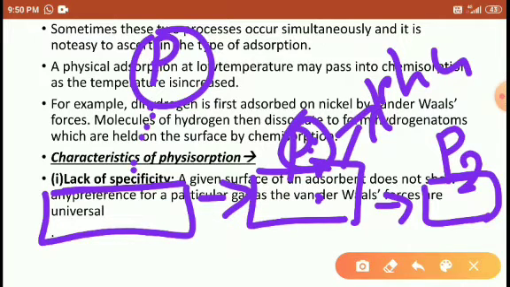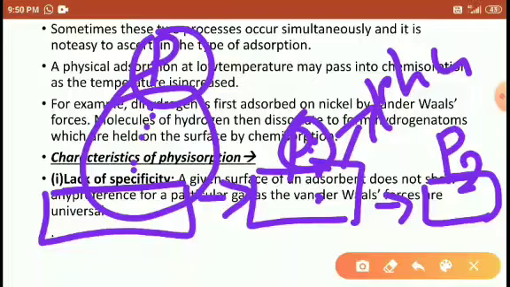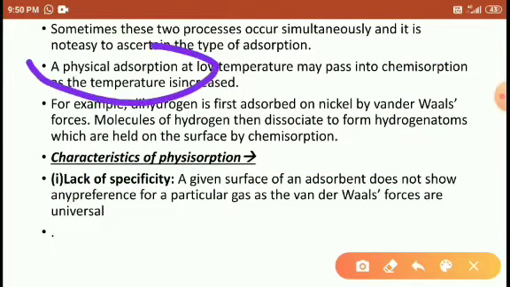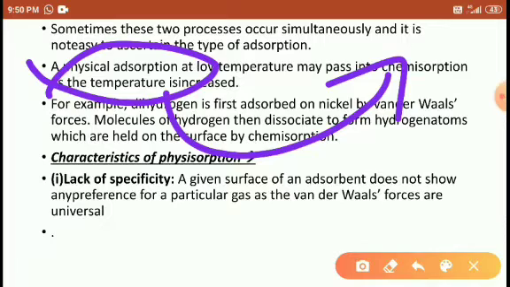But after some time, particle P turns into P2, which means it undergoes chemical adsorption. Students, initially it is physical adsorption when they accumulate on the surface of the adsorbent. After some time, P undergoes some chemical reaction. It means the P particle absorbs energy from the adsorbent, then undergoes a chemical reaction, and P turns into P2. So that is chemical adsorption. It means sometimes physical and chemical adsorption occur simultaneously.